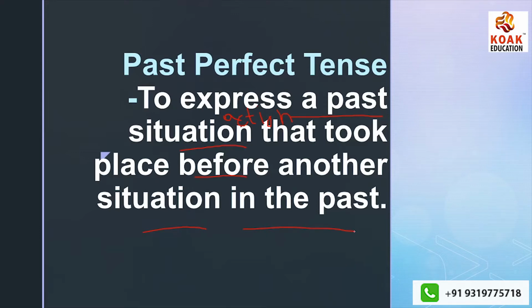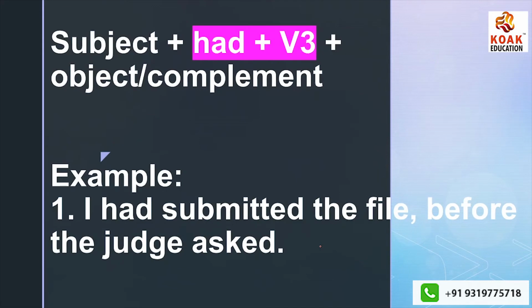Now we need to understand this. This sounds something like a riddle. So we have to get over this confusion and resolve this riddle, and it will be resolved with an example. See, the pattern is that you need a subject, had, third form of verb, and an object or complement. The basic thing is that subject and object or complement are always there in a sentence, but this pattern keeps on changing. So for past perfect we need had plus third form of verb. This is what you need for past perfect tense.